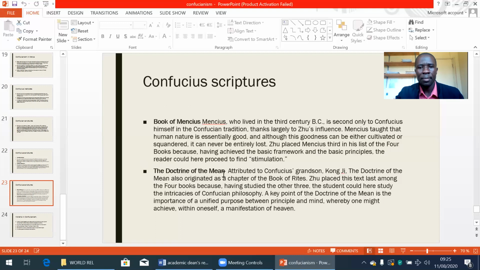The 4th book, which constitutes part of the Confucius scriptures, is the book that is referred to as the Doctrine of the Mean. Attributed to Confucius' grandson, Zisi, the Doctrine of the Mean also originated as a chapter of the Book of Rites. Zhu placed this text last among the 4 books because, having studied the other 3, the student could here study the intricacies of Confucian philosophy. A key point of the Doctrine of the Mean is the importance of a unified purpose between principle and mind, whereby one might achieve within oneself a manifestation of heaven.